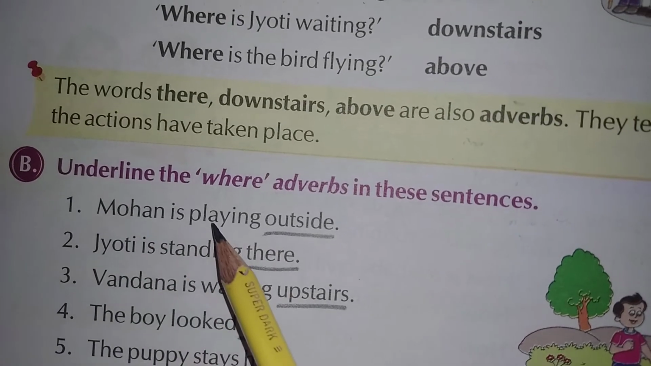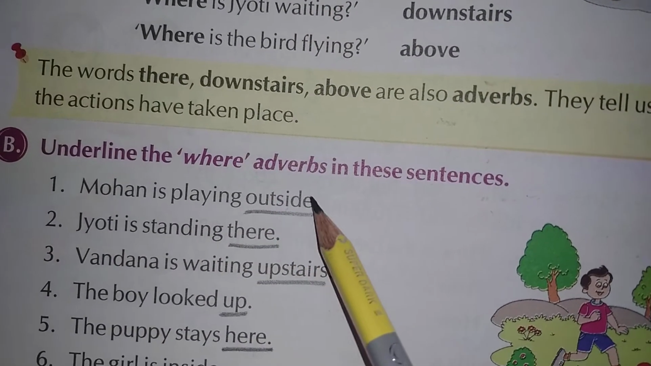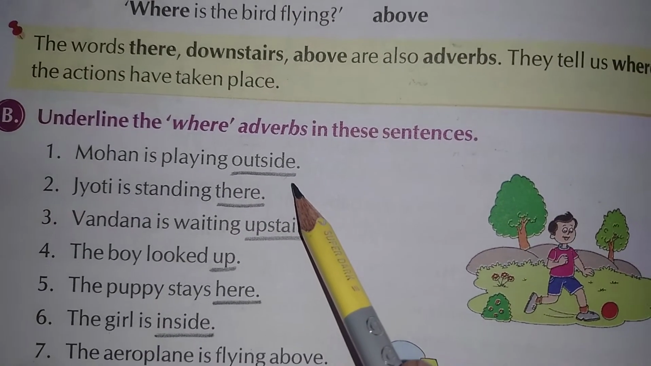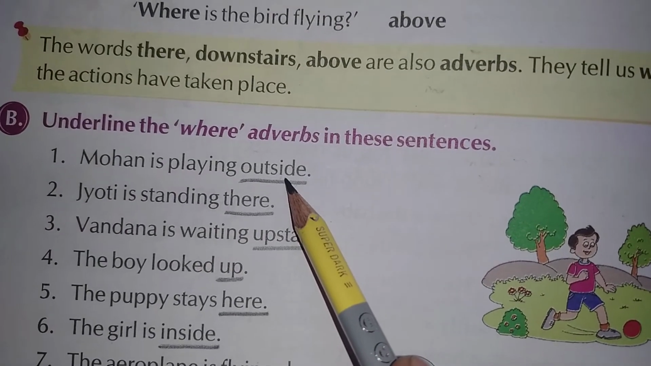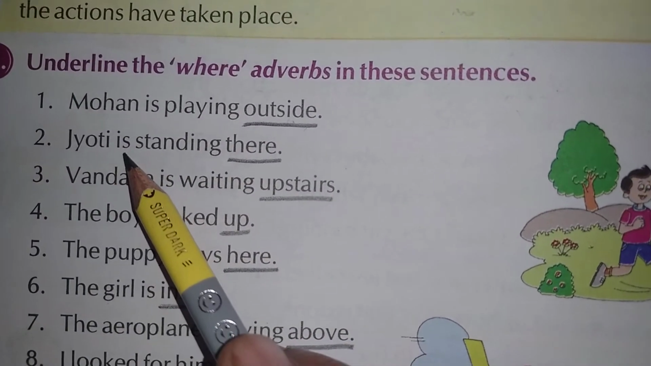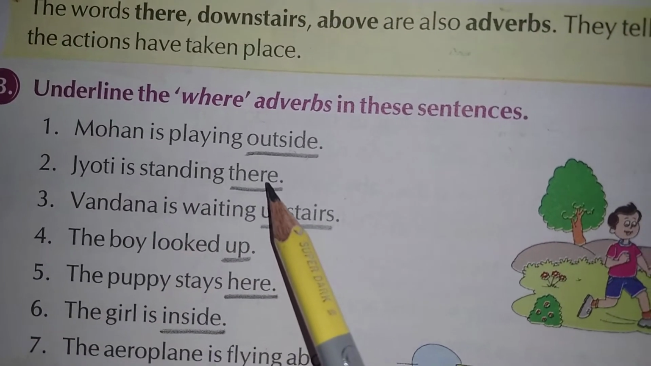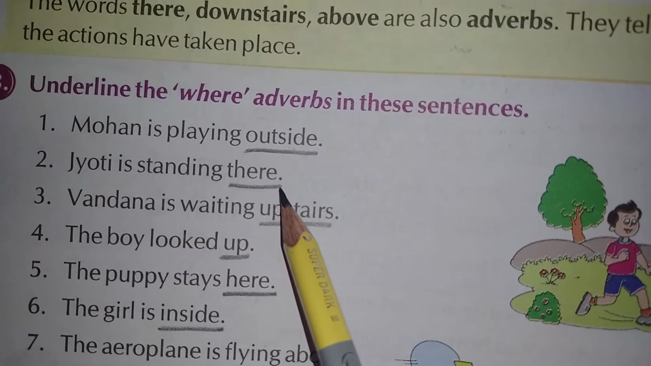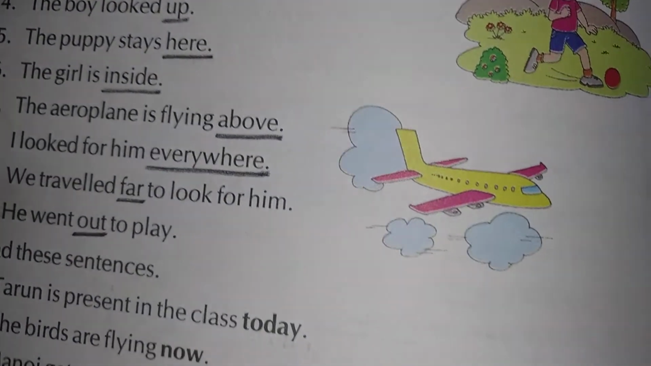Sentence number 1, Mohan is playing outside. So this word outside, it tells us where is Mohan playing. Mohan is playing outside. So this is an adverb. In the same way, the next sentence, Jyoti is standing there. Where is Jyoti standing? Jyoti is standing there. So this word is also an adverb. In the same way, you have to do this exercise.